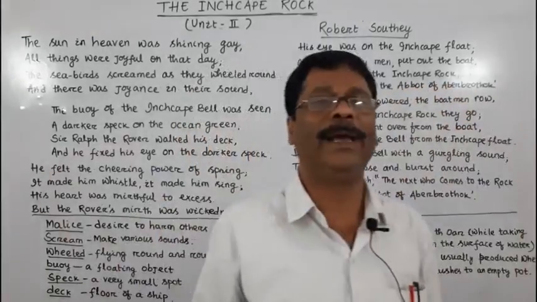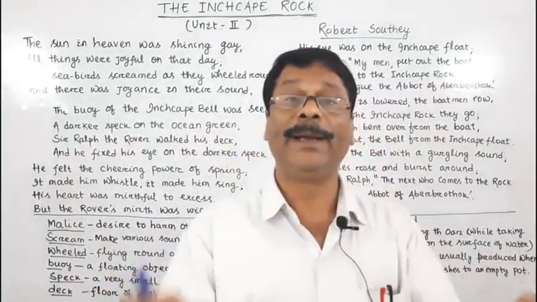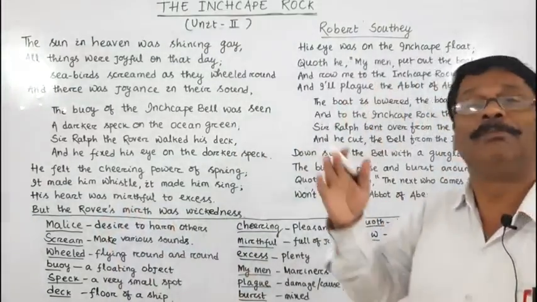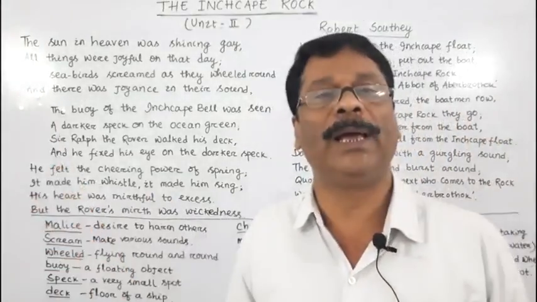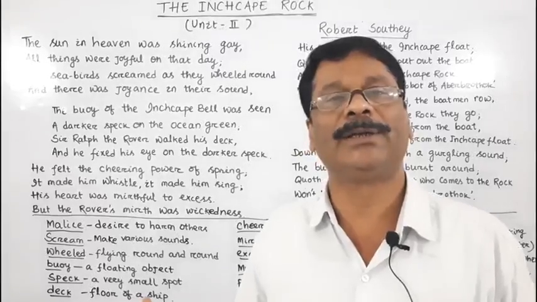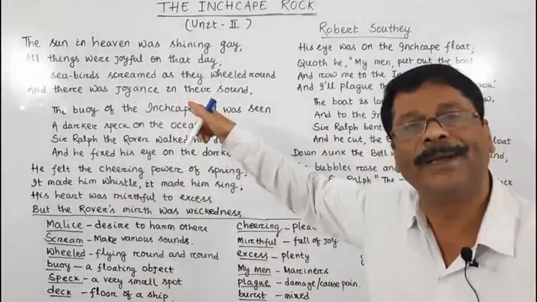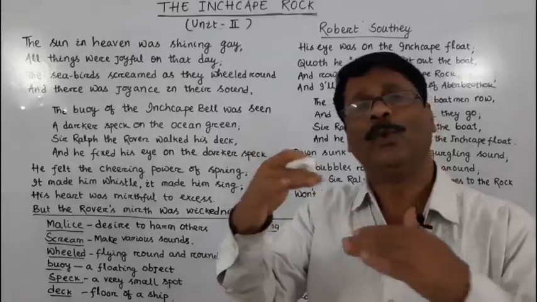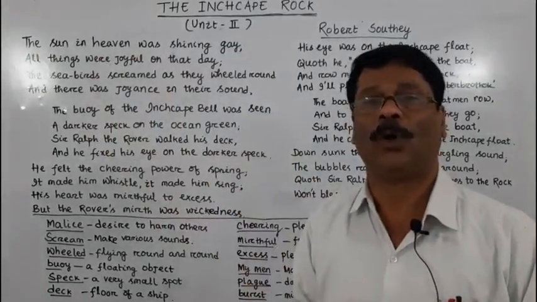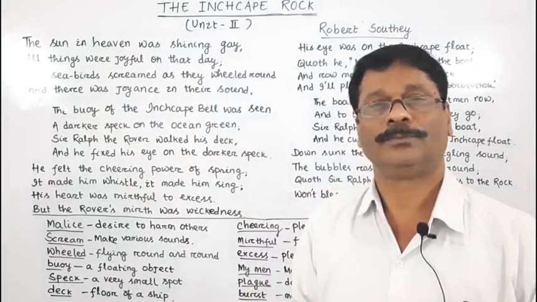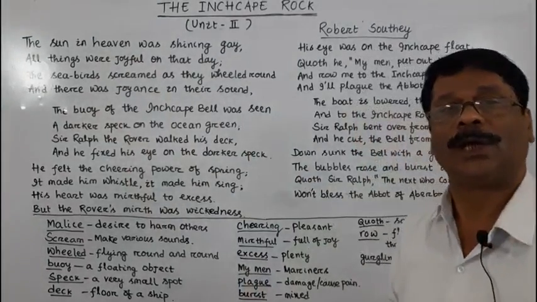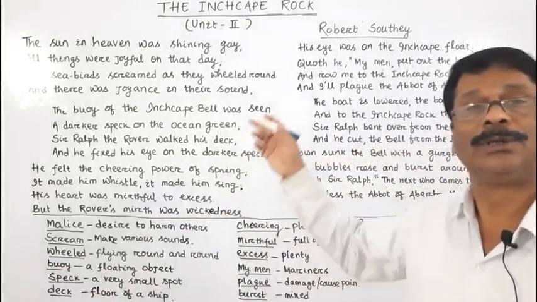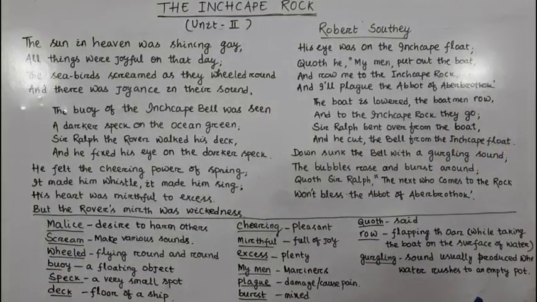The abbot was a good man. He was a noble man. He did a noble job. And what noble job did he do? He placed a bell, a huge bell on a floating object. And that floating object was tied to that Inchcape rock. So, the high waves of the sea could not move the float, but produced a warning sound for the sailors not to sail their ships through the rock.